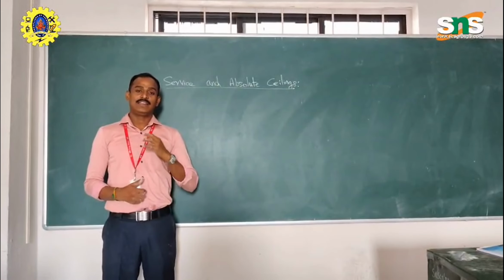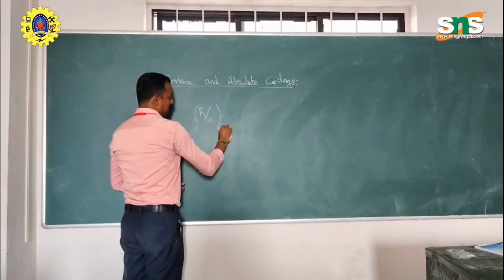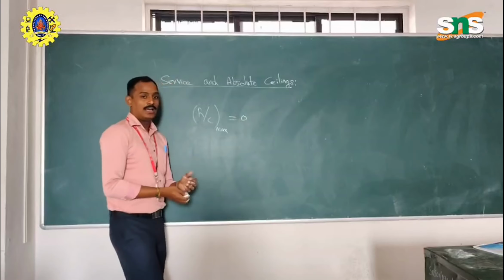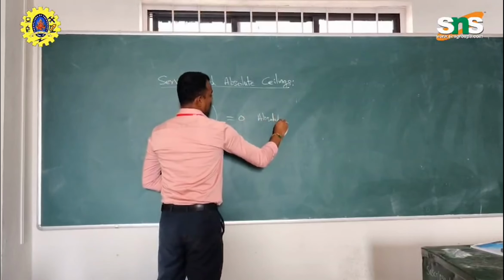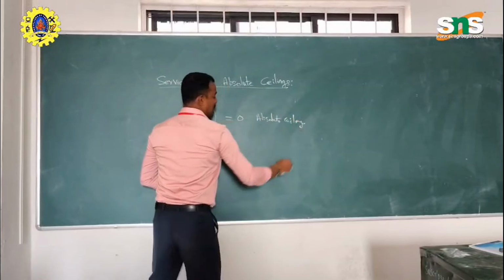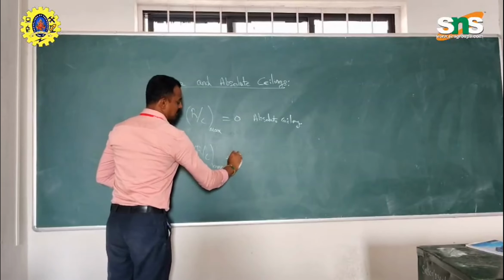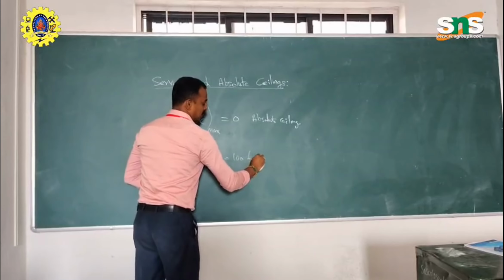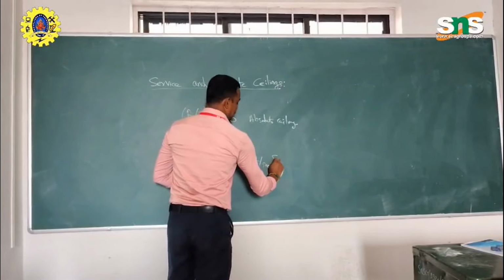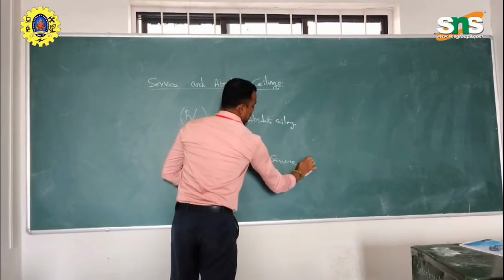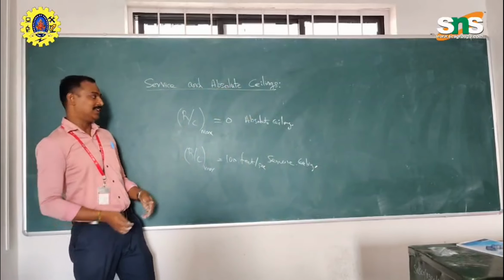It means that if the maximum rate of climb value is 0, that level is called the absolute ceiling, whereas if the maximum rate of climb is equal to 100 feet per second, that is the service ceiling.